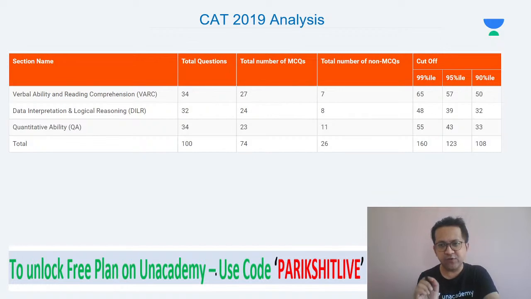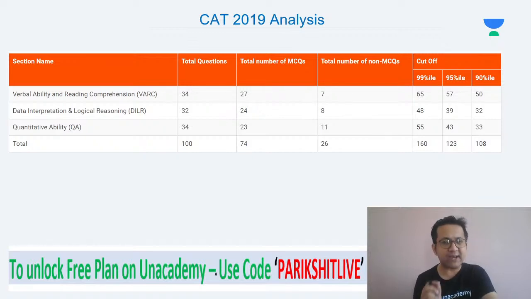Remember, even if you get a 95 percentile, you will get calls from the newer IIMs and the baby IIMs. So all is not lost. If you are not able to solve questions in the initial few minutes of your CAT exam, rather than ticking blindly, calm down, regain your composure, and try to get at least a few questions correct, so that you end up with a 90-95 percentile.